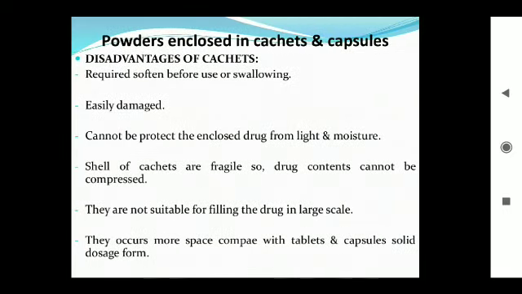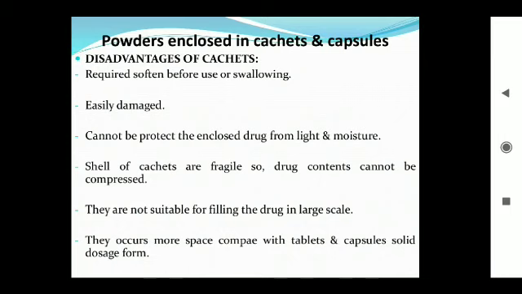By the use of cachets there are also some disadvantages. Before swallowing, it must be dipped in a small amount of water. When exposed to the atmosphere it can easily break and the contents of the cachet are released. It cannot be protected from light and moisture; it is easily affected by light and moisture.